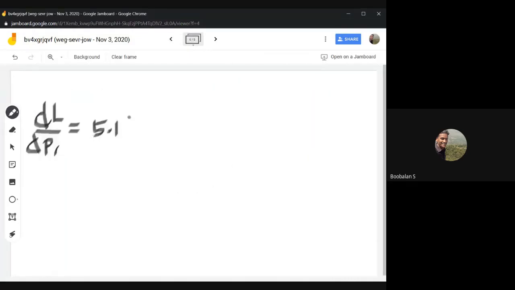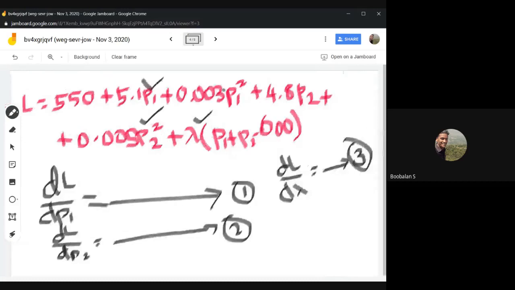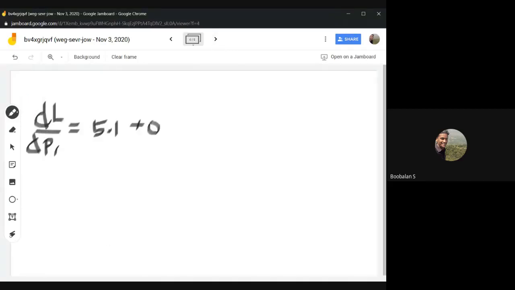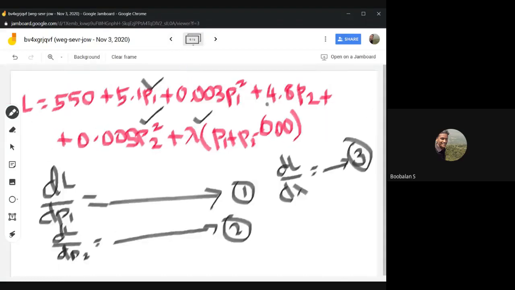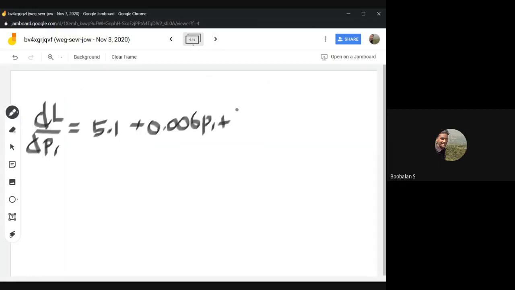Because of P1 it will become 1, and here P1 will be there, so 2 is now multiplying this number, 0.006 P1, so plus 0.006 P1. The remaining things will become 0, this will be 0, this will be 0, and here only lambda will come, right? So here it will be plus lambda. Am I correct? Yes, sir. Equal to 0. Equation number 1.